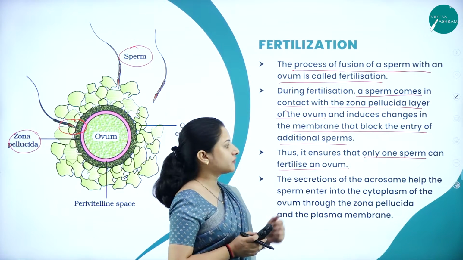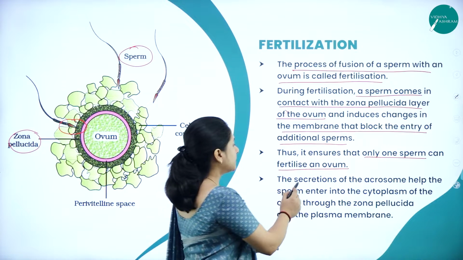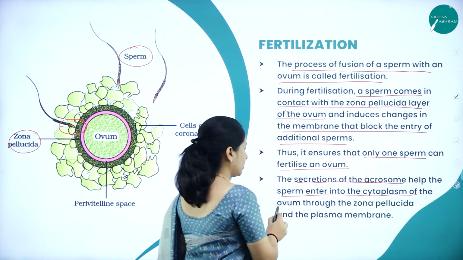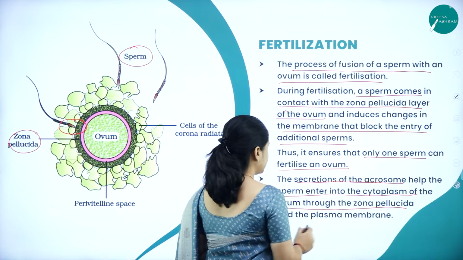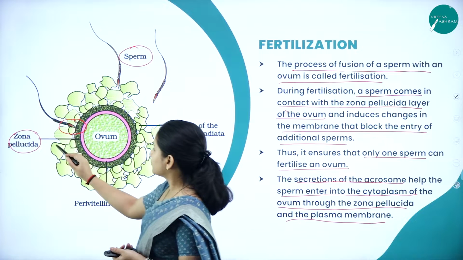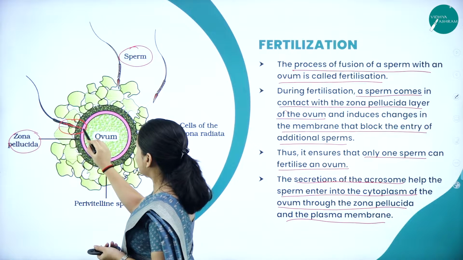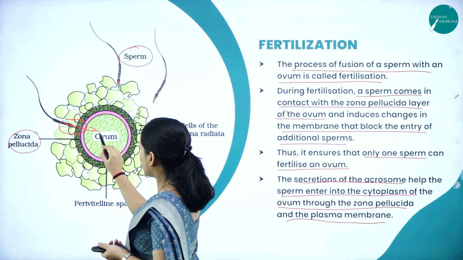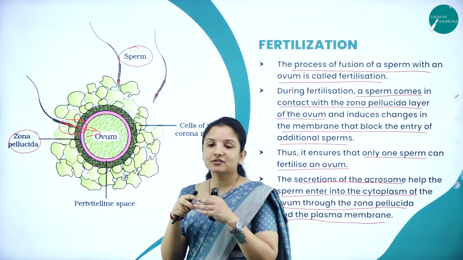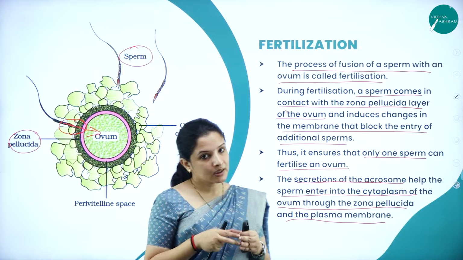The secretions of the acrosome help the sperm to enter into the cytoplasm of the ovum through the zona pellucida and the plasma membrane. So it enters through the zona pellucida, then enters the plasma membrane, and inserts itself into the ovum. That is when the fertilization becomes complete.